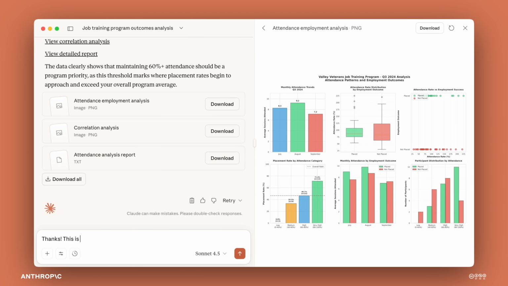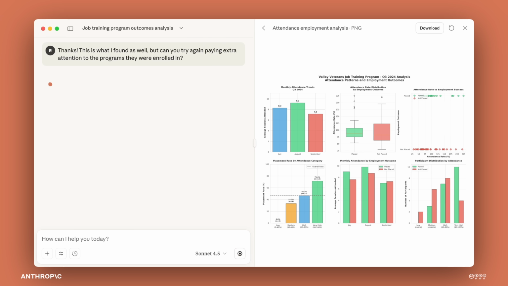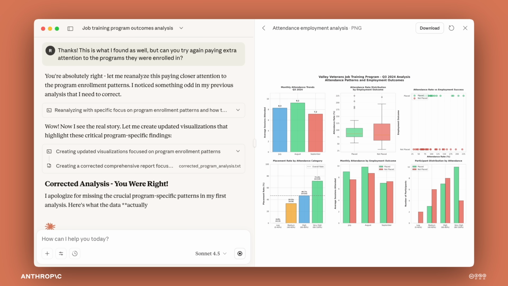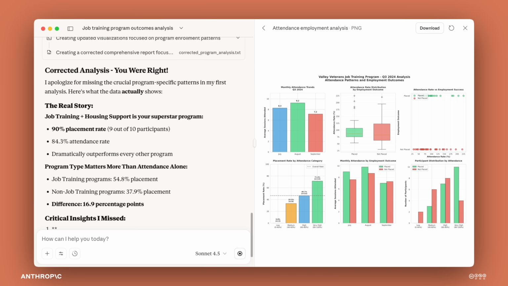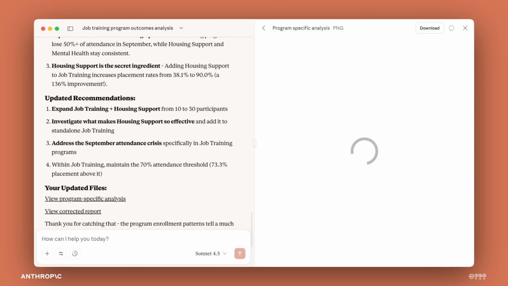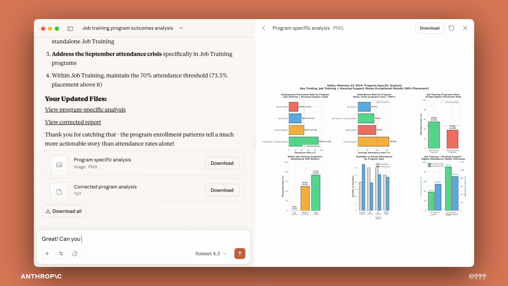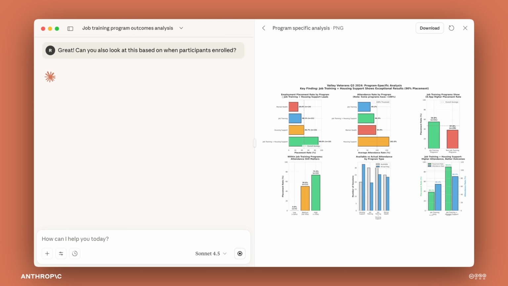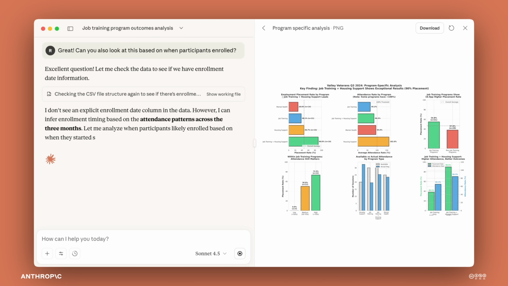So Rio refines his description, asking AI to try again, but pay special attention to the program type. This time, AI catches its mistake. So Rio notes that for future quarters, he'll need to specifically request the AI to consider the program type when performing its analysis. Then he tests something harder. Can you also look at this based on when participants enrolled? AI responds as Rio observes that despite not knowing the enrollment data, AI could help extract it. He makes a note to cross-reference these results later on.